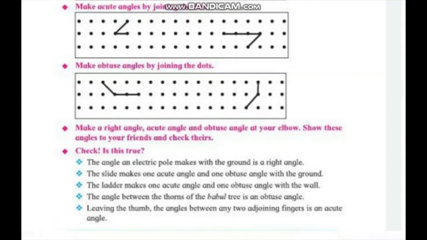The angle between the thorn of the bubble tree is an obtuse angle. No, this is wrong. And the angle made by the thumb and the joining finger is an acute angle. Yes, this is true.